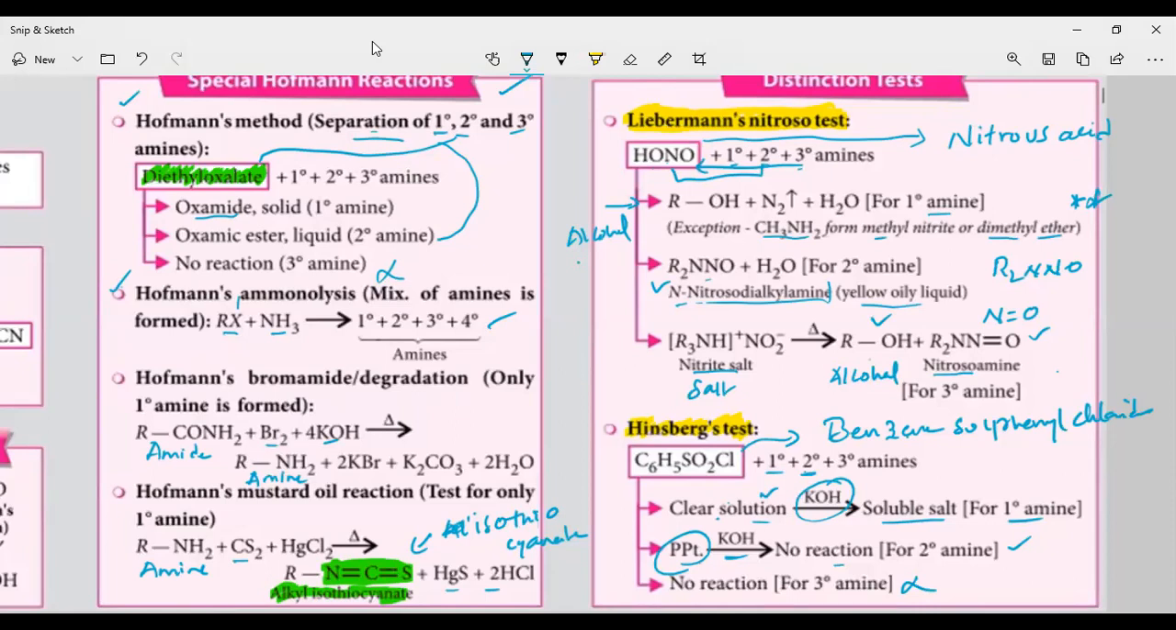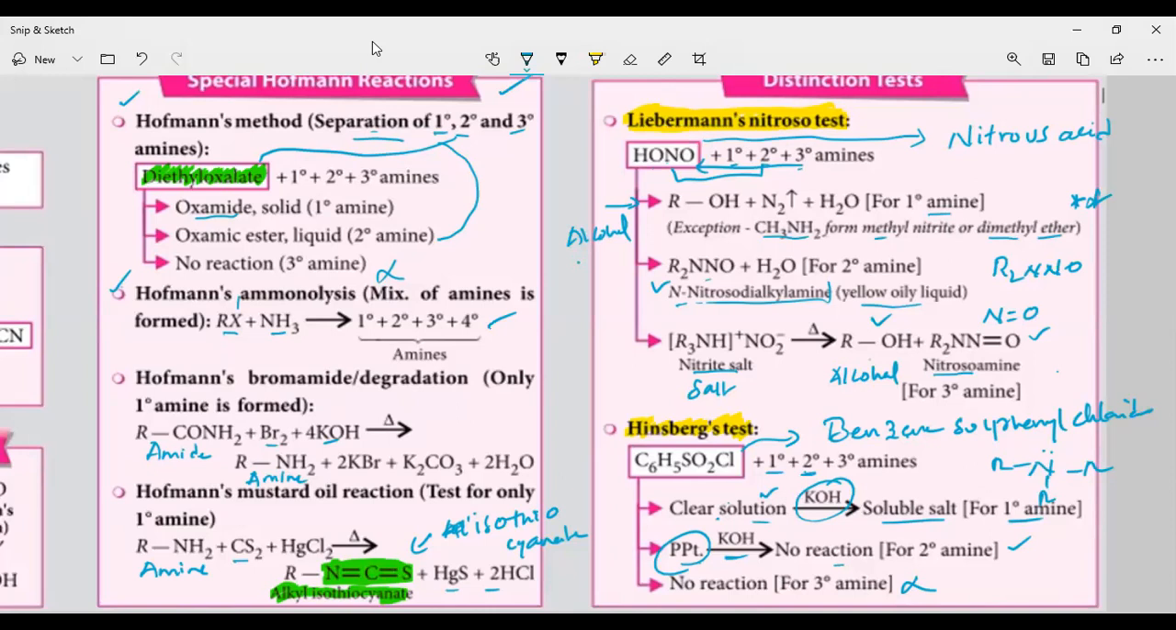Tertiary amine won't react with the Hinsberg reagent, because in tertiary amine there is no hydrogen. All of it is attached with the alkyl groups. Tertiary amine does not have a hydrogen attached to nitrogen. That's why it won't react with the Hinsberg reagent.